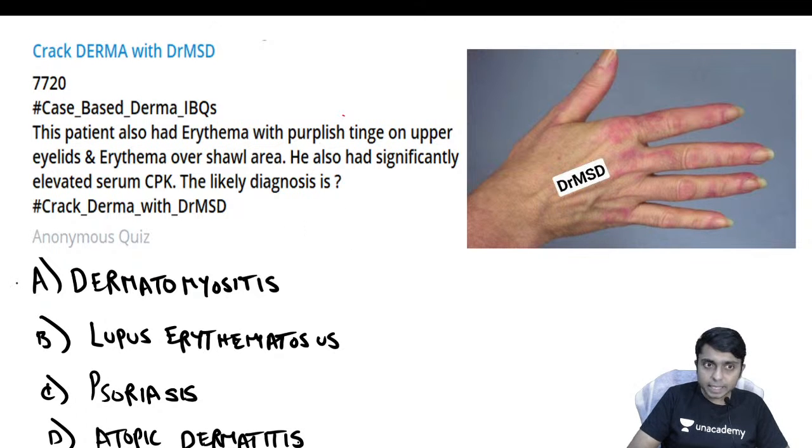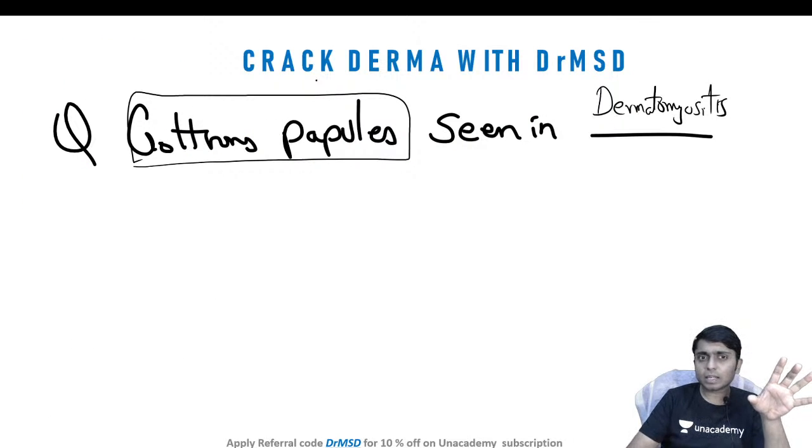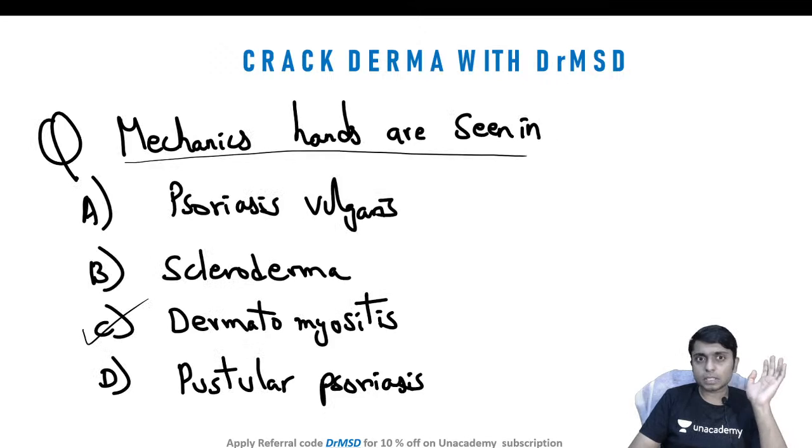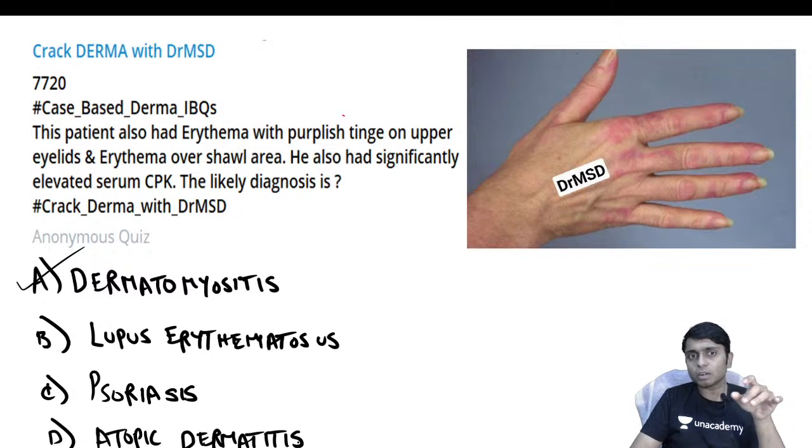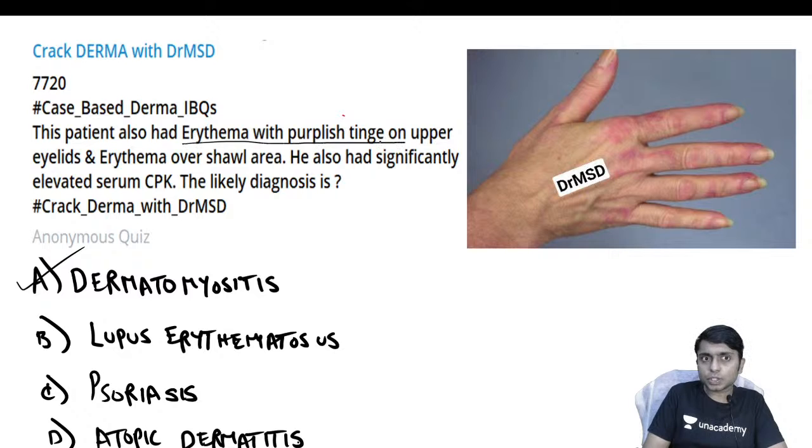Yes, so the answer here is again dermatomyositis. In the FMGE, previously these types of one-liner questions were asked, such as Gottron's papules and mechanics hands. Now, maybe in this session of December, not very difficult and lengthy questions, but these types of questions can be expected. The patient had erythema with purplish tinge on the upper eyelids and erythema over the shawl area, with significantly elevated serum creatine phosphokinase, CPK levels. So what is your diagnosis?